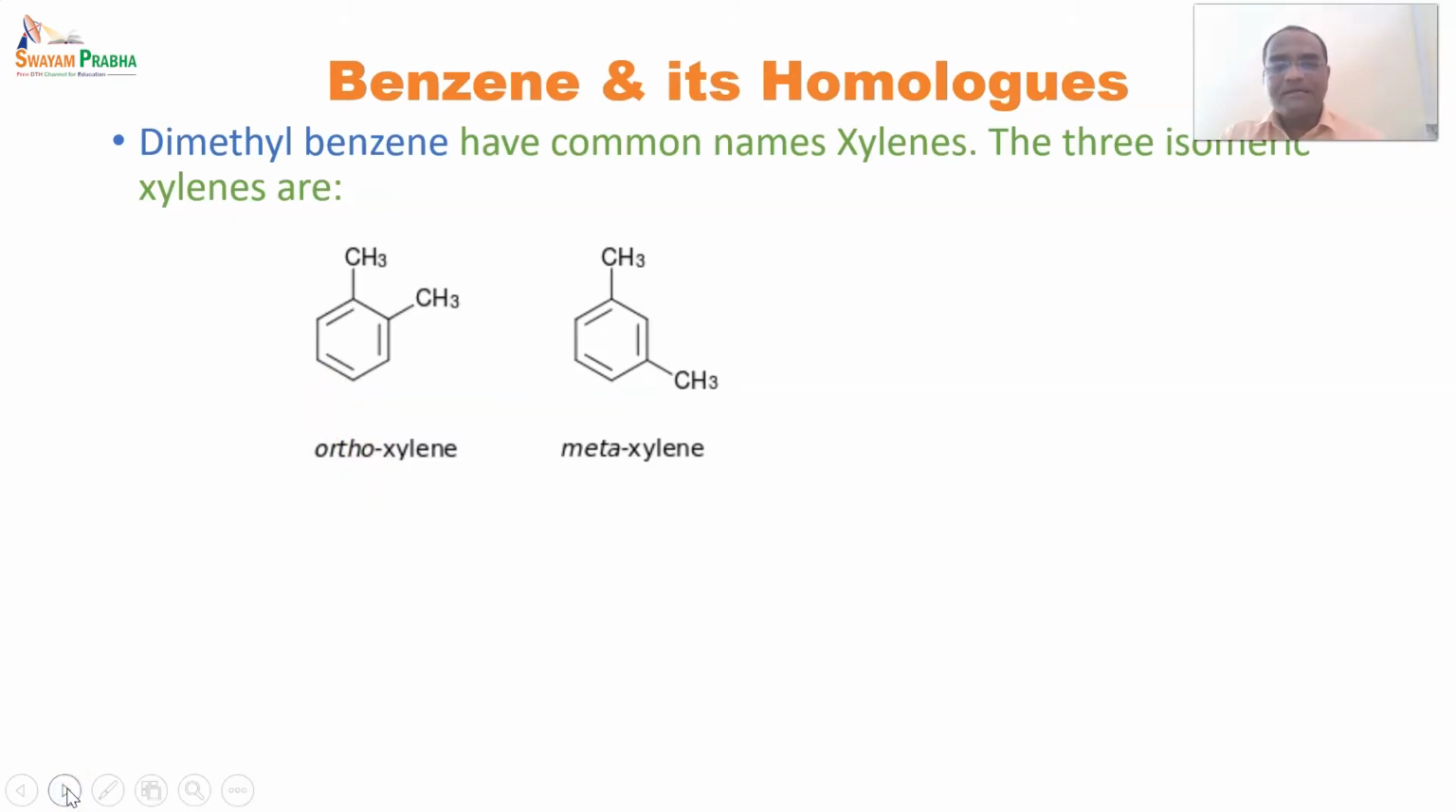After that, metaxylene. So it is at the meta position or at the third number position. So it is said to be metaxylene. And after that, paraxylene. So these are 3 isomeric structures of xylenes. Isomeric means that they have the same molecular formula, but the structural arrangement is different. Such kinds of compounds are said to be isomeric.